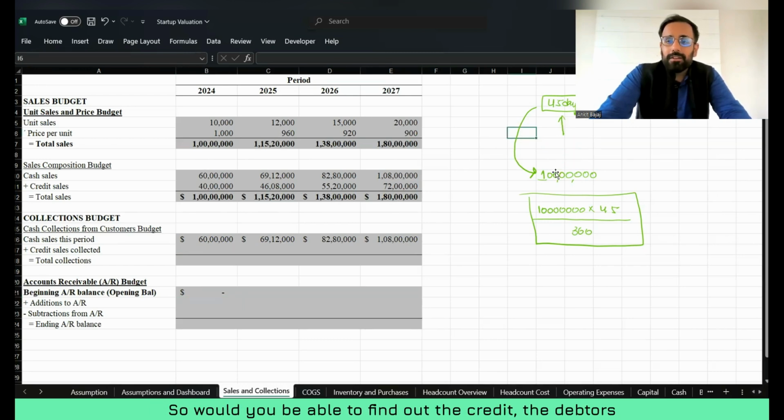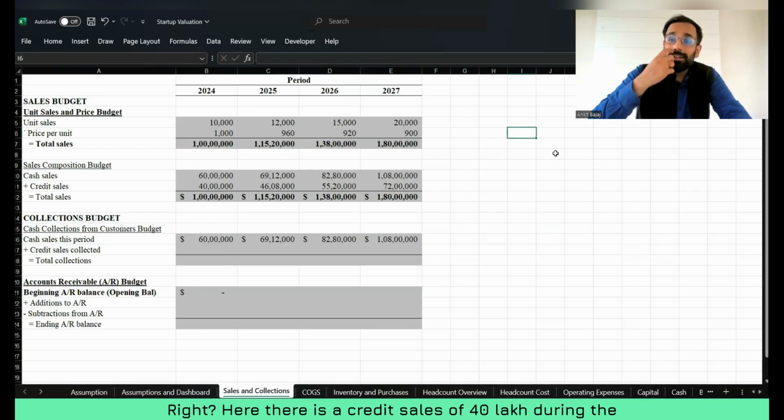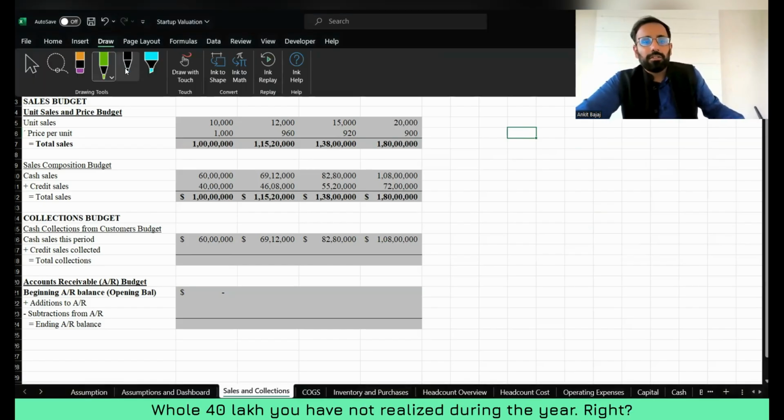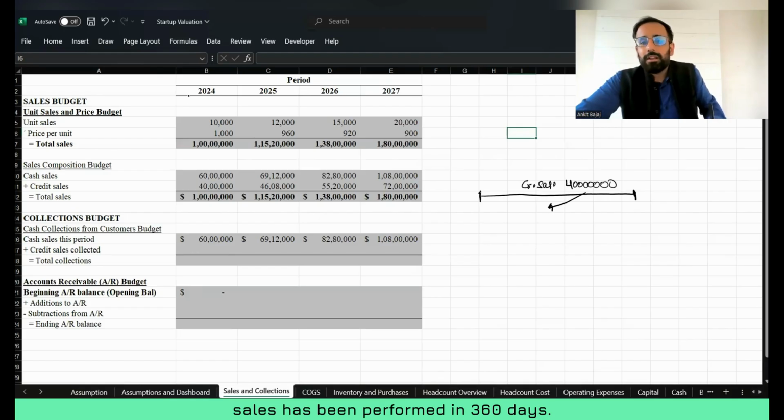So, would you be able to find out the debtors which are not realized yet? Here there is a credit sales of 40 lakh during the year. It doesn't mean that the whole 40 lakh you have not realized during the year. Out of this 40 lakh, some amount will be unrealized amount and some amount will be realized amount.